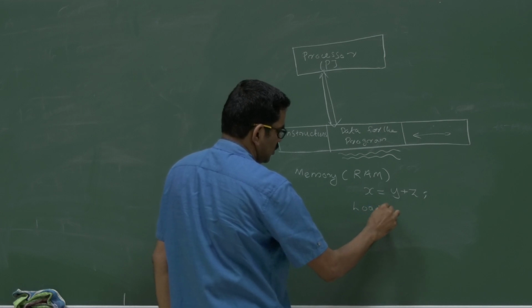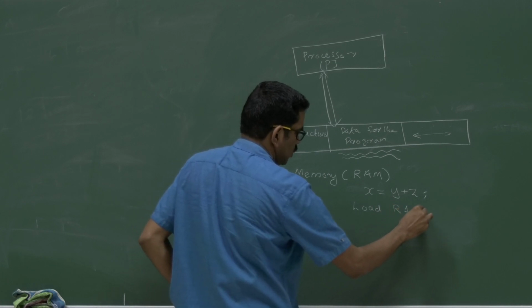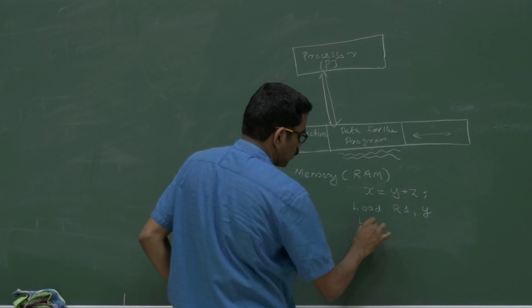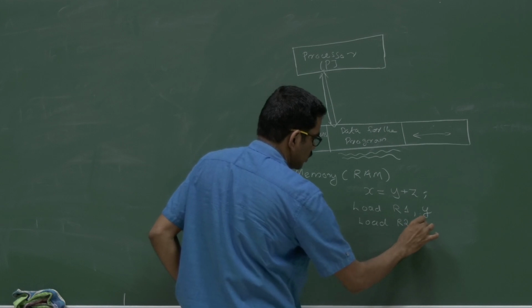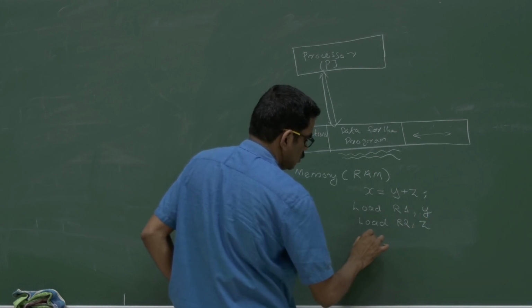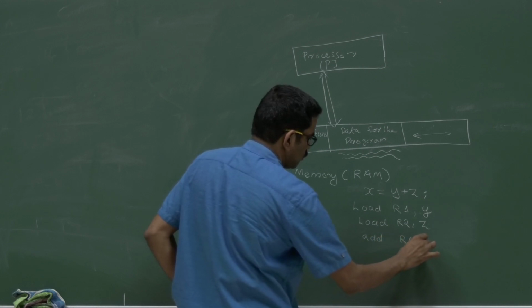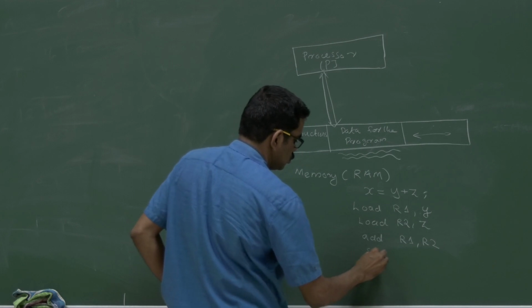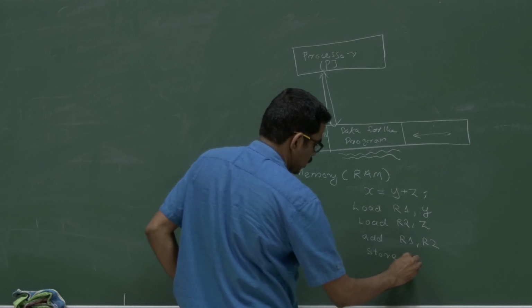So when you have x equal to y plus z, the corresponding processor instructions required may be, this is a pseudo code for the processor: load R1 Y, sorry, not X, Y, load R2 Z, then add R1 R2, then store X R1.